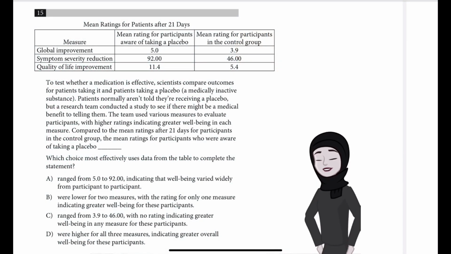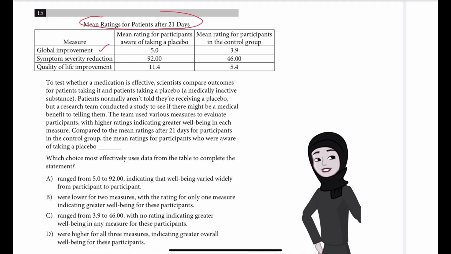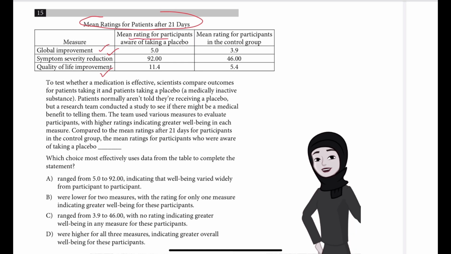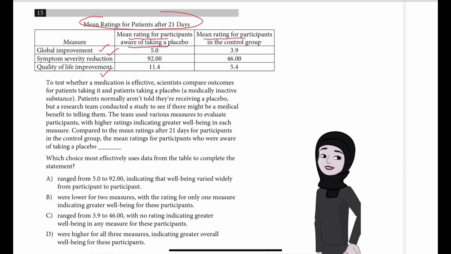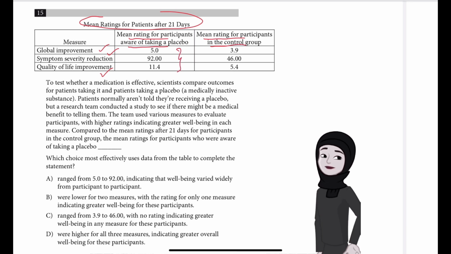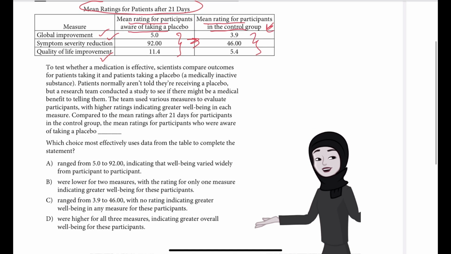Question number 15. We have a table with the heading mean ratings for patients after 21 days. And the measure is global improvement, symptom severity reduction, quality of life improvement. And there are two ratings. One is the mean rating for participants aware of taking a placebo, and the other is the mean rating for participants in the control group. You can clearly see that the mean ratings for participants aware of taking a placebo are all higher in value compared to the mean ratings for participants in the control group. That is, they do not know that they are taking a placebo.